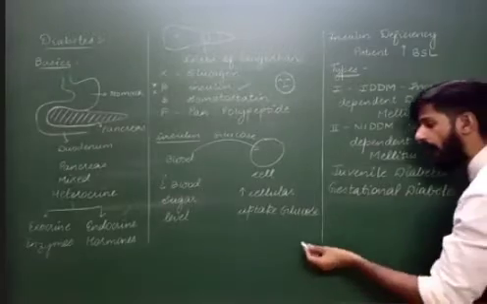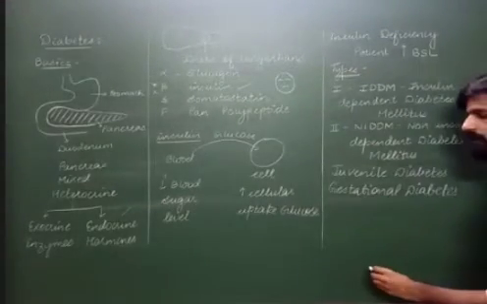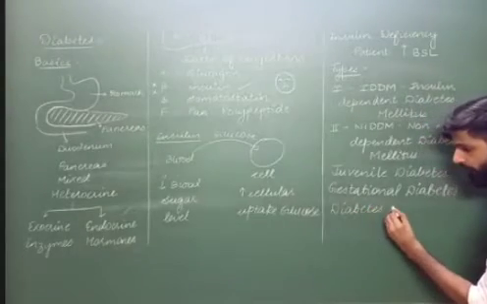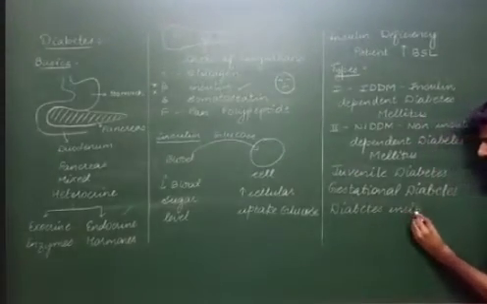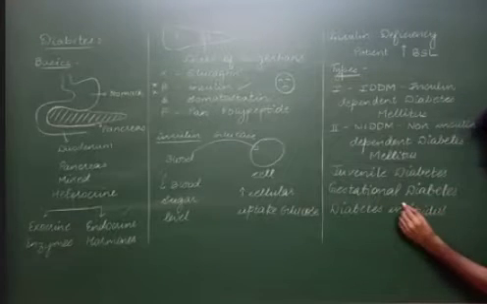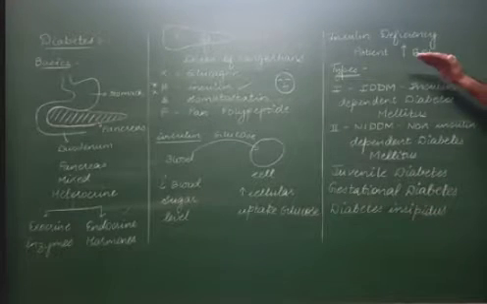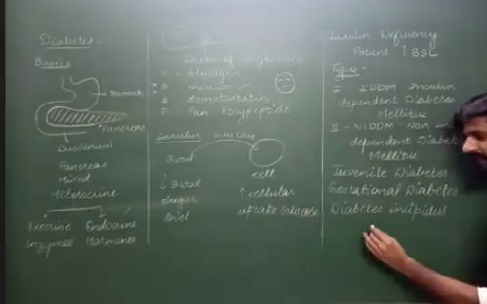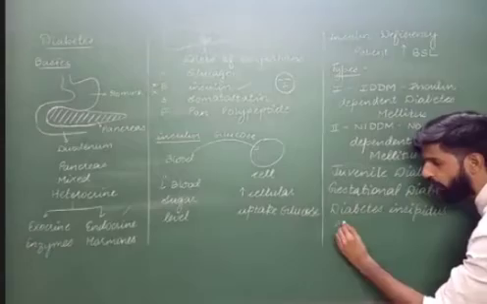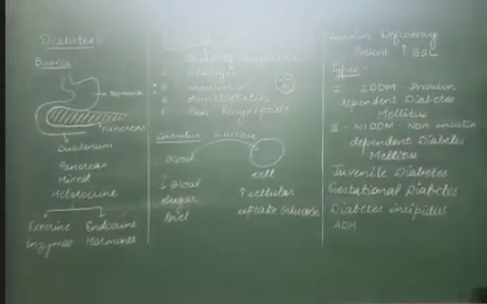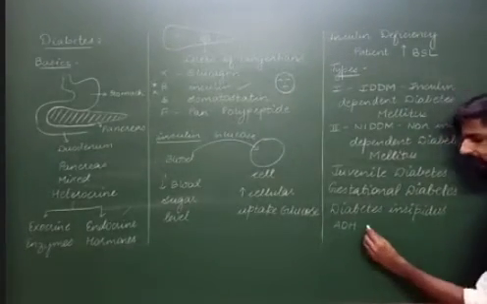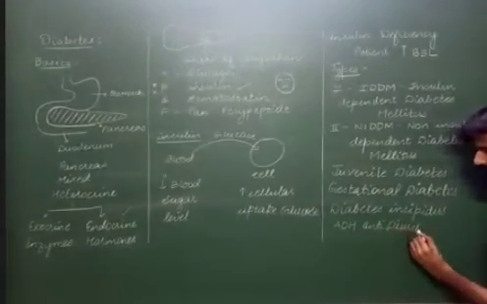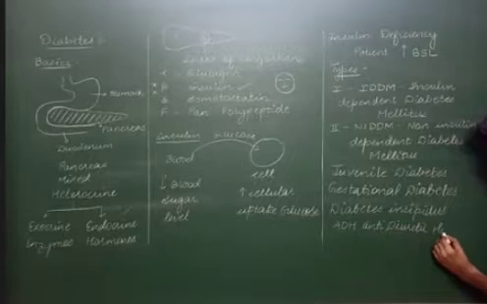There is another variety of diabetes, which is called diabetes insipidus. Now, my dear students, amongst all types of diabetes, the last variety, diabetes insipidus, is caused due to deficiency of one hormone called ADH. Full form is anti-diuretic hormone.